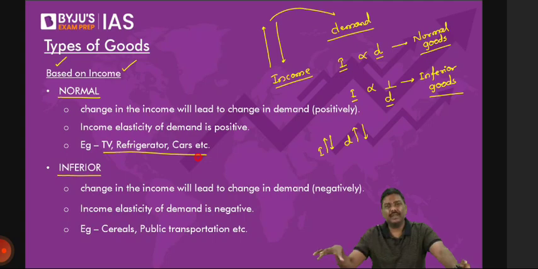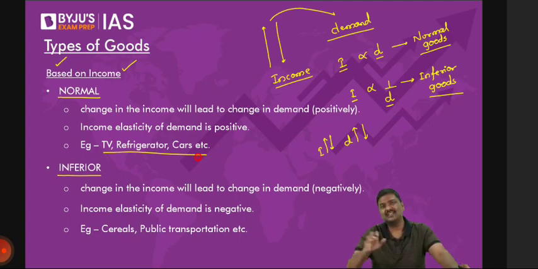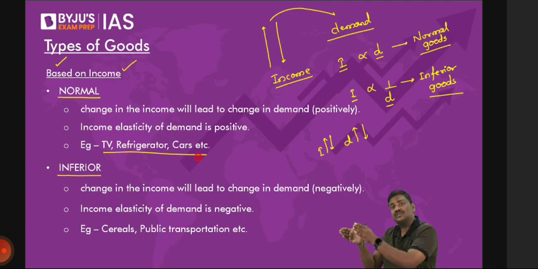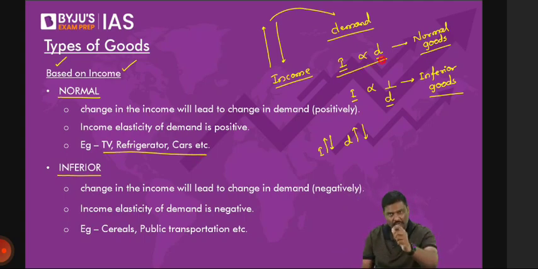During the pandemic, let's say in 2020, 21, 22, when people were losing their jobs, their incomes were going down. When incomes went down, do you think people will start purchasing more cars? Apply your basic understanding. Of course, no. So when the income goes up, the demand for these commodities also goes up, and when income goes down, demand also goes down. Whenever you find this kind of direct correlation, it is called a normal good.